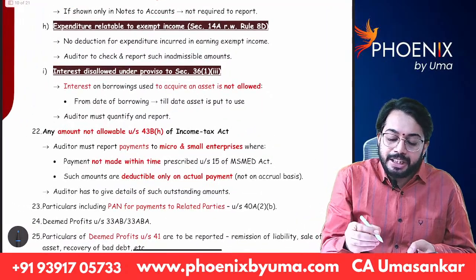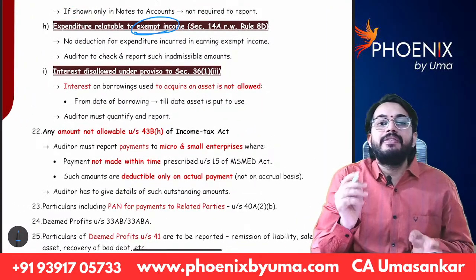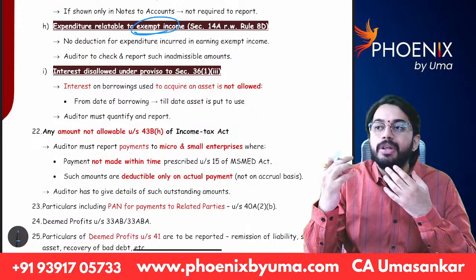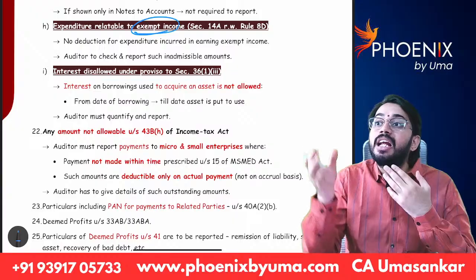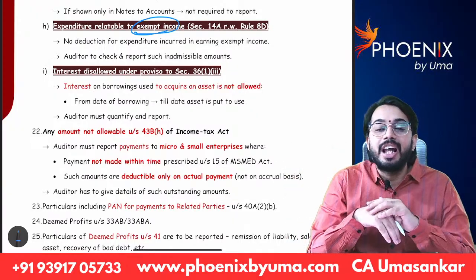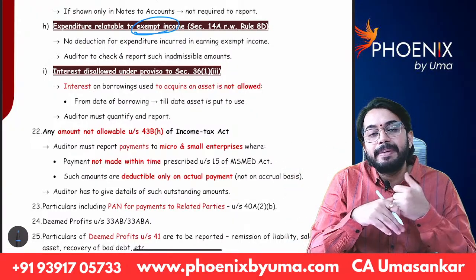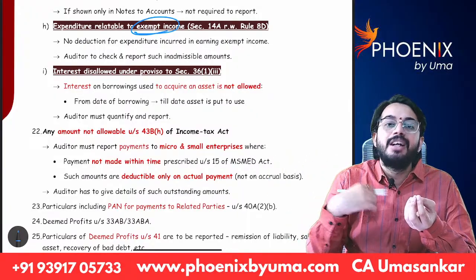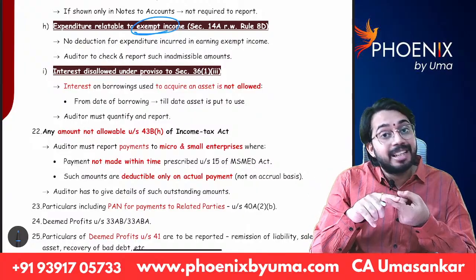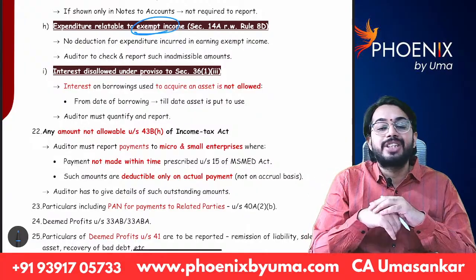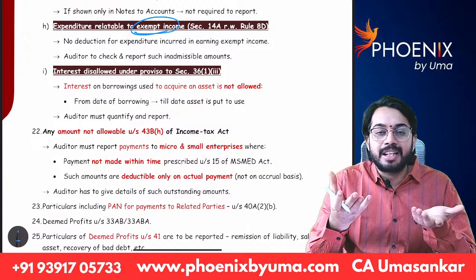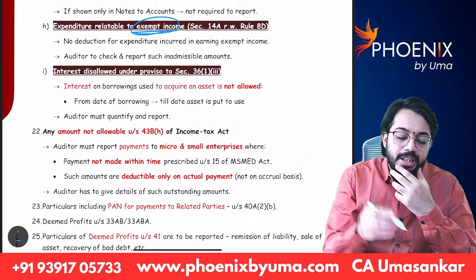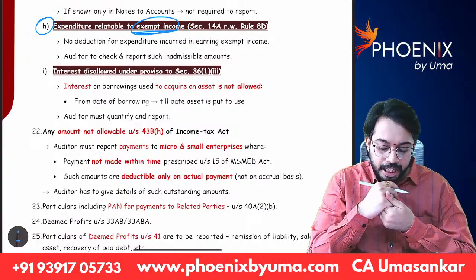Next, expenditure relatable to exempt income. See, with regard to exempt income, for example, agricultural income is there. For earning agricultural income, you have incurred agricultural expenses. Agricultural expenses are not allowed as deduction under income tax. Sir, why are agricultural expenses not allowed as deduction? Because when you are getting agricultural income, no tax is there. That's why agricultural expenses are also not allowed as deduction. So are there any agricultural expenses or any expenses against exempt income? That information is required to be reported in subclause H.